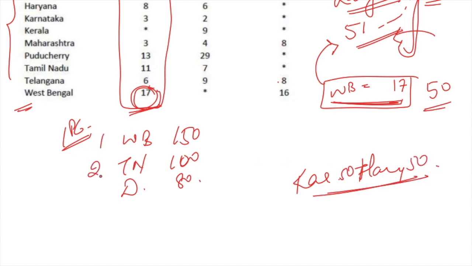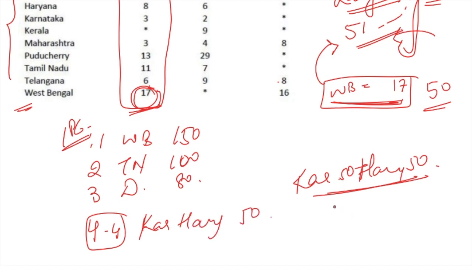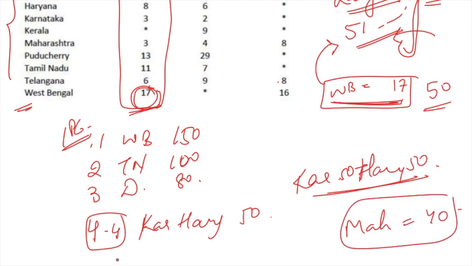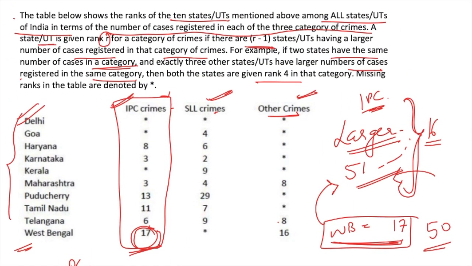So these are the first 3 ranks, and then at the 4th rank I will place both Karnataka and Haryana with 50 crimes. Then let's say there is another state, Maharashtra, with 40 crimes. That state will be placed at the 6th position because Maharashtra will have 1, 2, 3, 4, 5 states above it. So Maharashtra will be placed at the 6th position with 40 crimes. This is basically how we are assigning the ranks to each and every state.